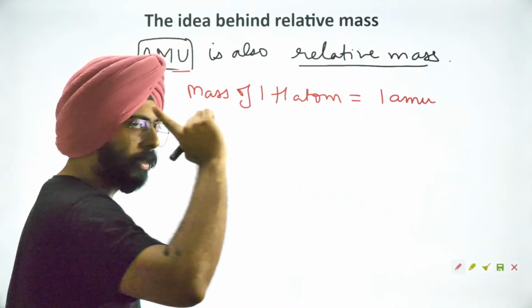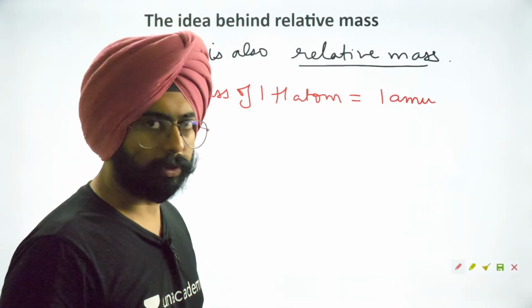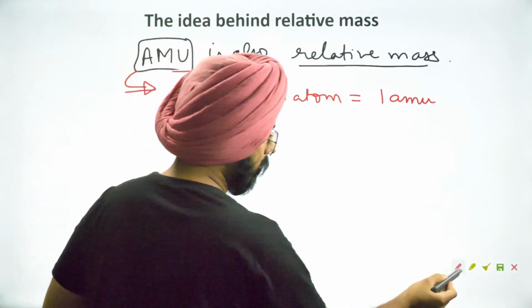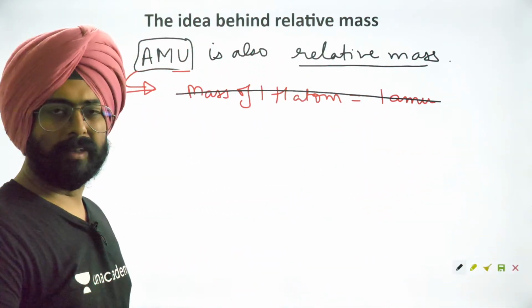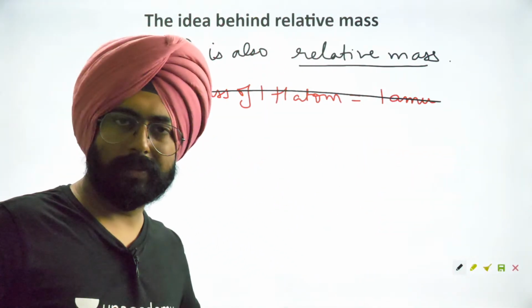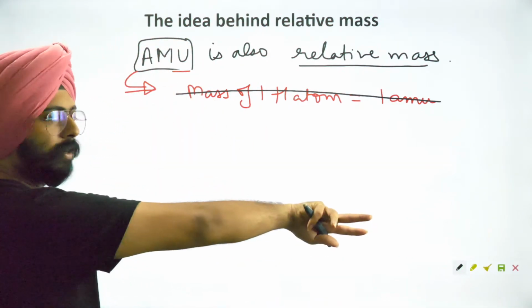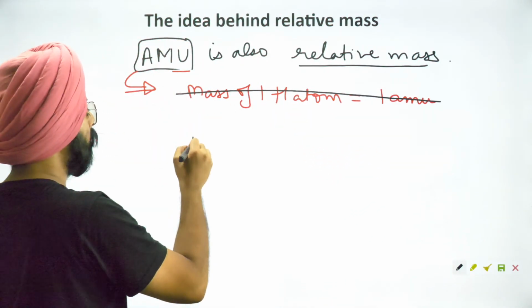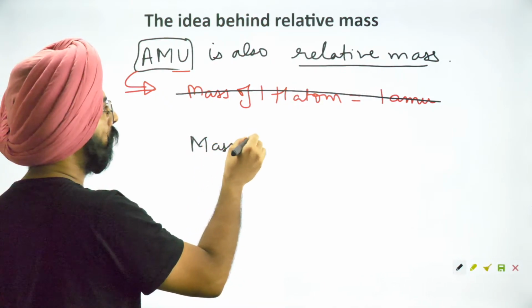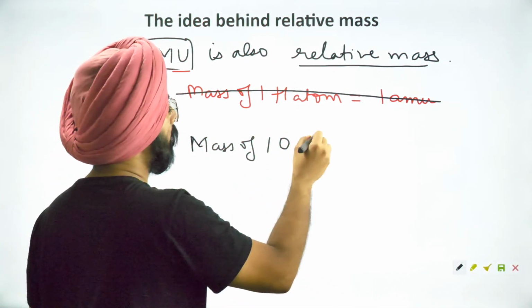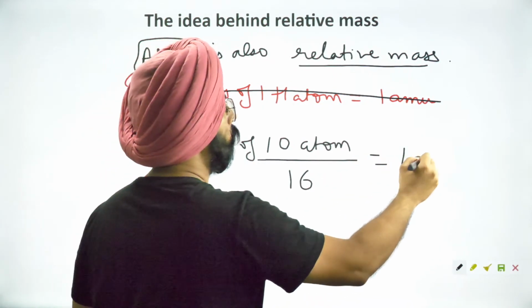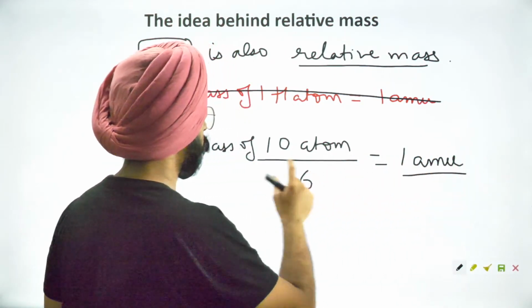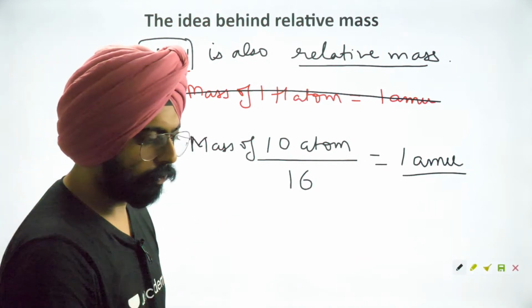This is the most primitive definition, given by William Prout. But this didn't catch on a lot. Then the next standard that people started defining was the mass of one oxygen atom divided by 16 is equal to 1 atomic mass unit. This was the definition of atomic mass unit for some time.